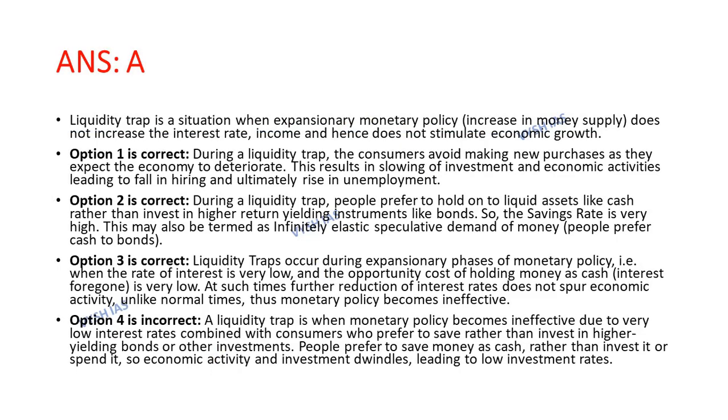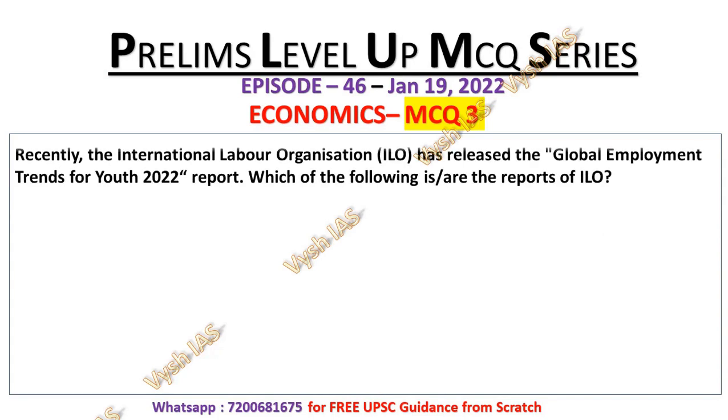Now move on to MCQ number 3. It is basically a current affairs question. Recently, the International Labour Organization has released the Global Employment Trends for Youth 2022 report. Which of the following is or are reports of ILO, which means International Labour Organization? You have to identify the reports released by ILO.